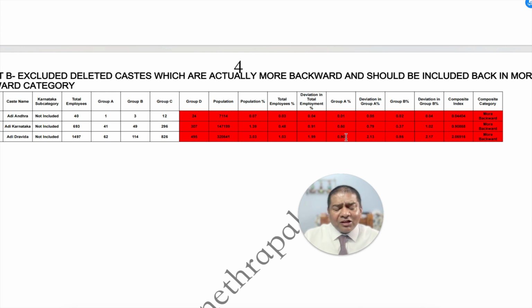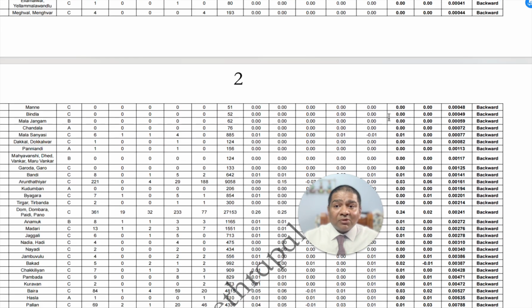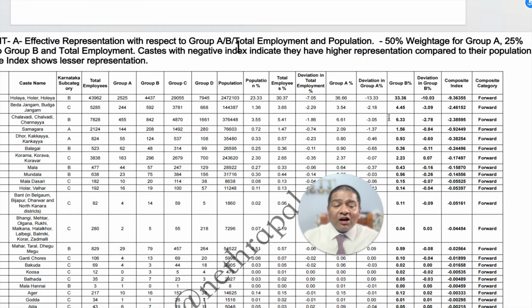But unfortunately, the Nagmohan Das Commission doesn't even include them. This is completely unfair, because the Commission cannot ask the Adi Andhra, Adi Karnataka, Adi Dravida groups to go and join the Holaya and Madiga group. The Holaya group especially, my God, has the highest concentration of jobs.